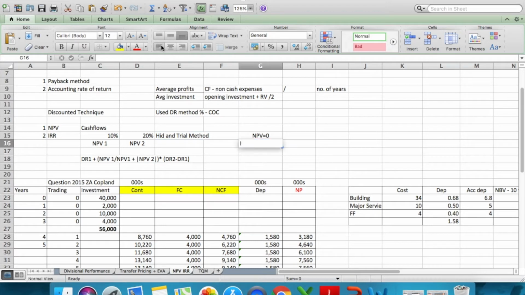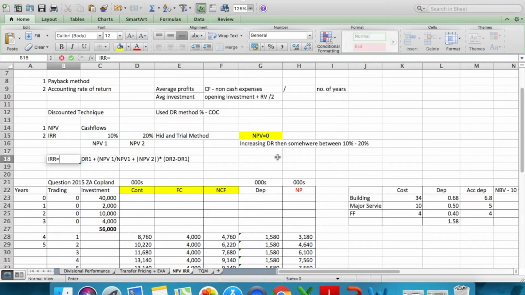If you keep increasing the discount rate, somewhere between 10% and 20% is a percentage where the NPV goes to 0. So our highlighting factor of IRR is where NPV is equal to 0. How do we calculate this? The formula for IRR is written down here.